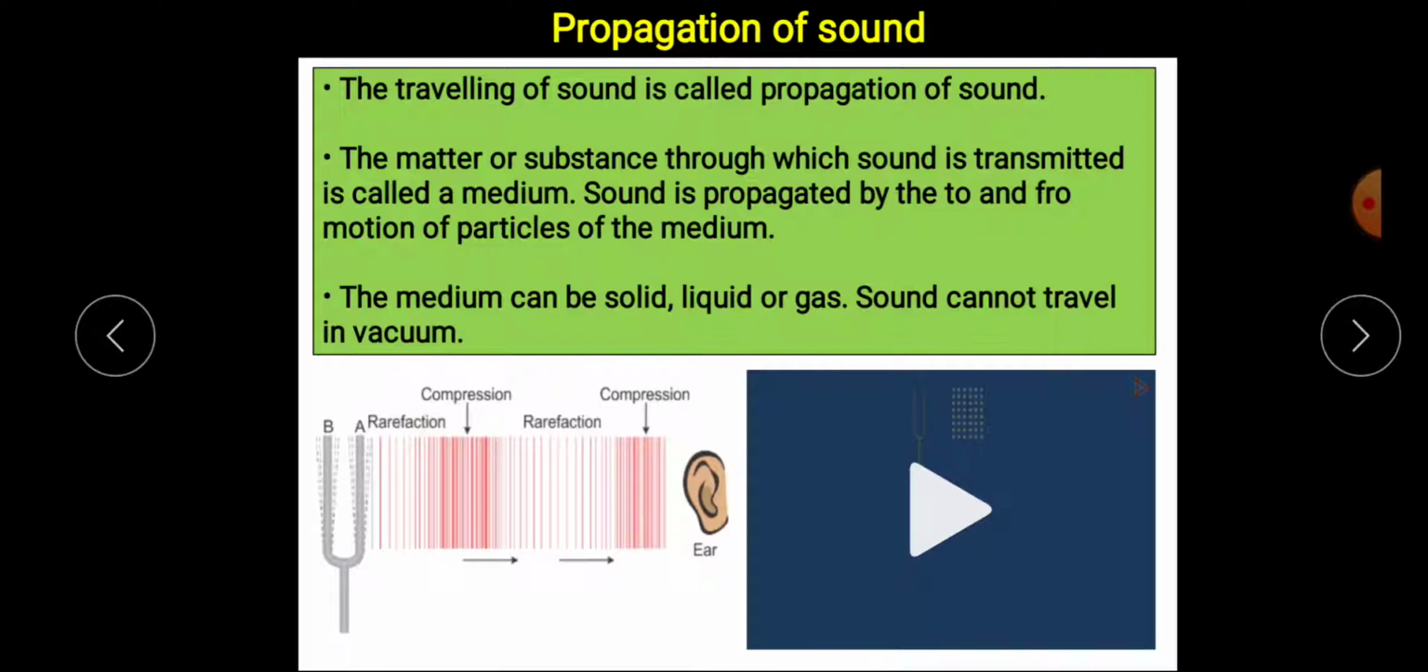First you remember, here it is very dense, more lines are there, that means more particles. If particles are compact and very close to each other, it is called compression. If the particles are far away from each other, it is called rarefaction. And through this compression and rarefaction, sound reaches our ear. Now let me explain it to you with the help of this video.